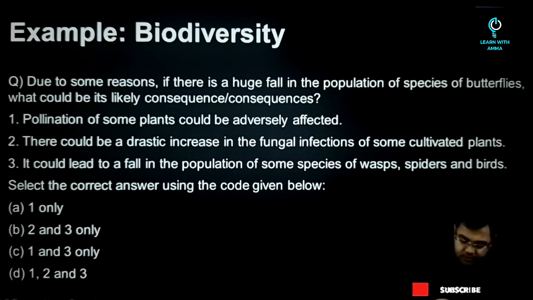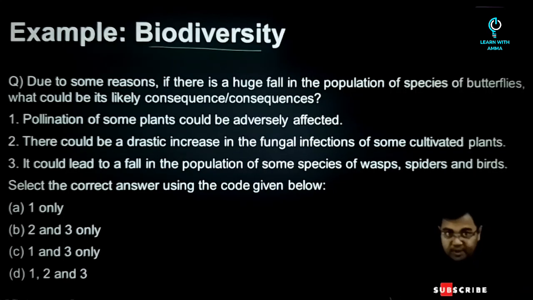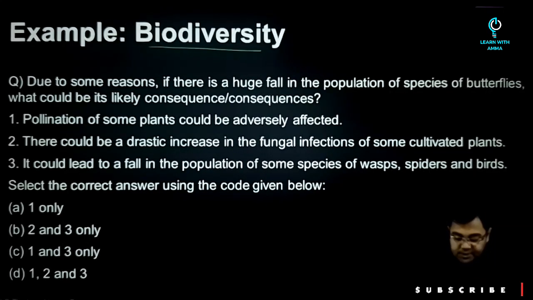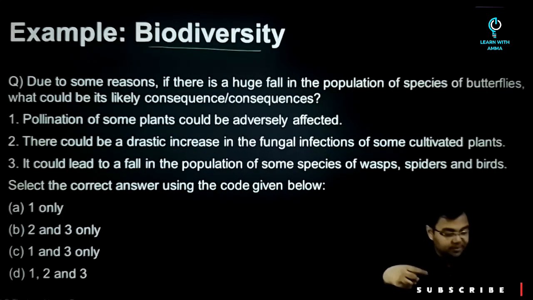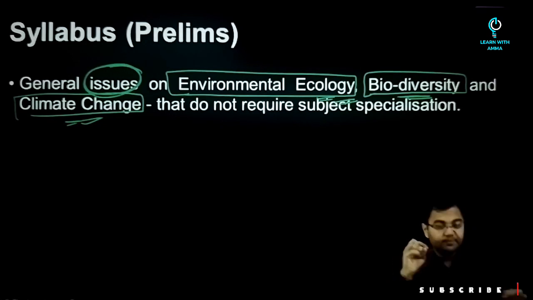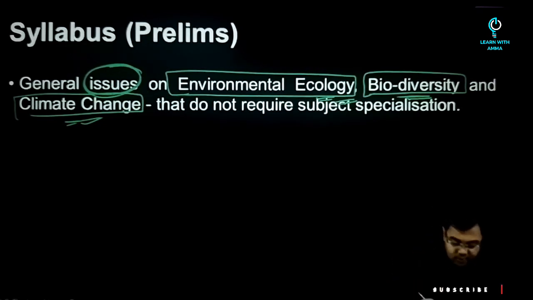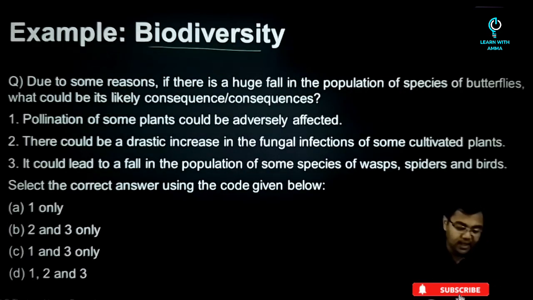Then one question, for example, on biodiversity. Due to some reasons, there is a huge fall in the population of species of butterflies. What could be its likely consequence or consequences? See, let me go back to the prelims syllabus that has been given. General issues on environmental ecology, biodiversity, and climate change. So here we are looking at a problem related to biodiversity.